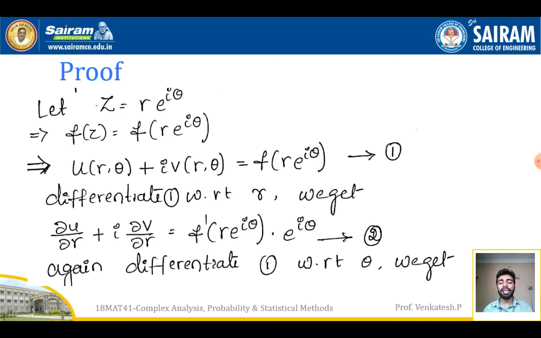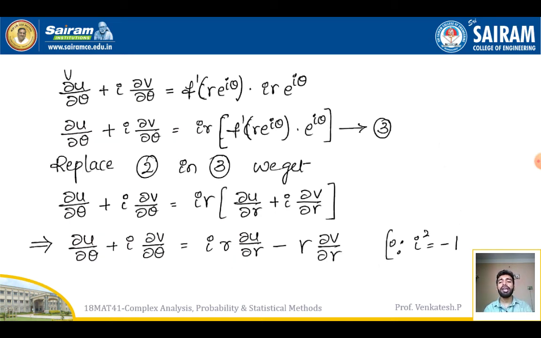Once again, I am going to differentiate equation number 1 with respect to theta. I will get dou u by dou theta plus i into dou v by dou theta is equal to f dash of r e power i theta, and again differentiating r e power i theta, I will get i into r into e power i theta, since r is a constant, I am keeping r as it is, and differentiating e power i theta gives i e power i theta.